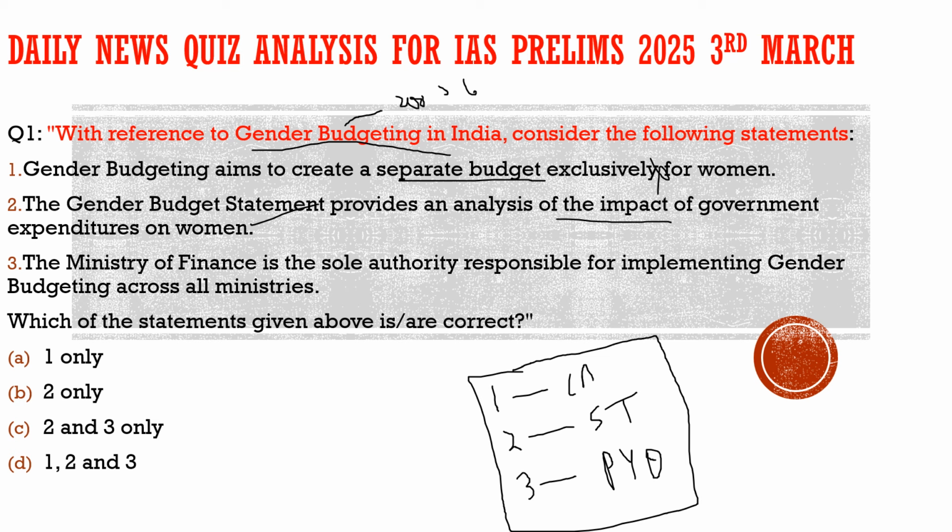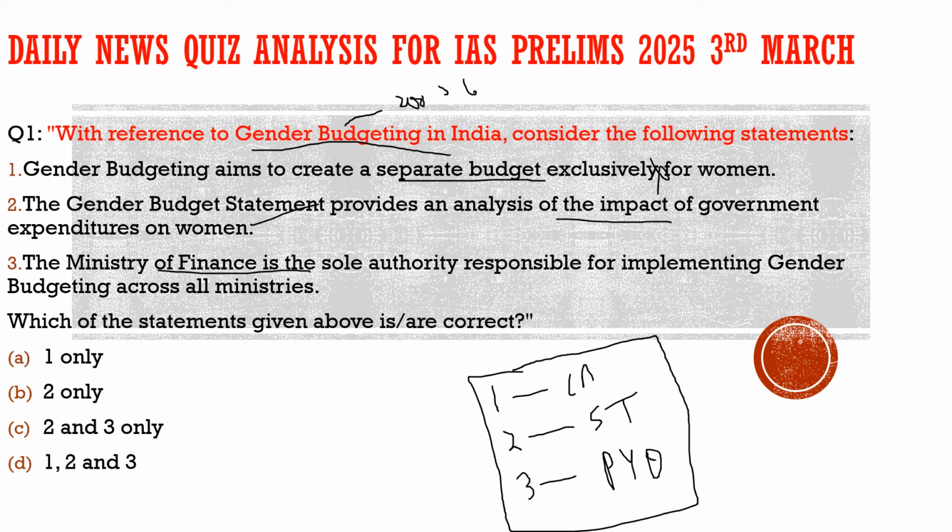So here the second statement says the gender budget statement provides an analysis of impact of government expenditures on women. 100% correct, nothing wrong with the statement. Third statement, it says the Ministry of Finance is the sole authority responsible for implementing gender budgeting across all ministries.